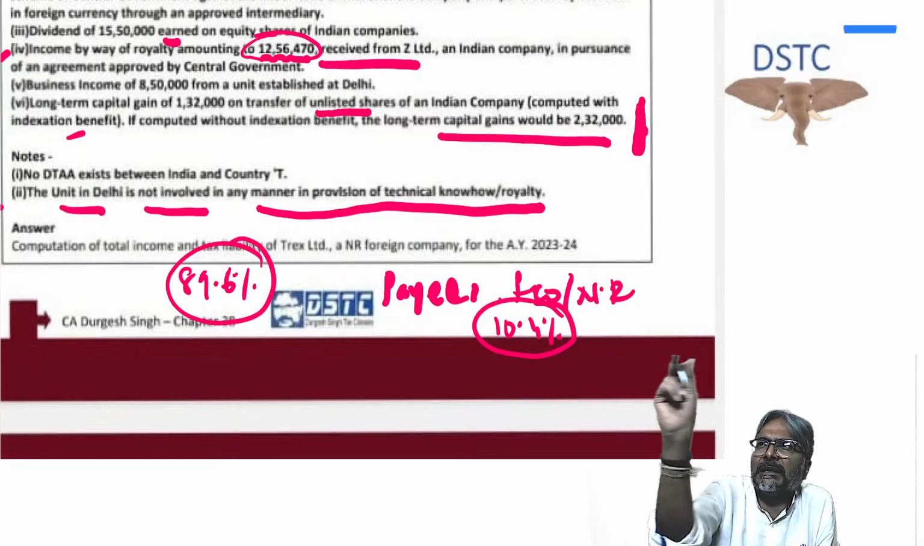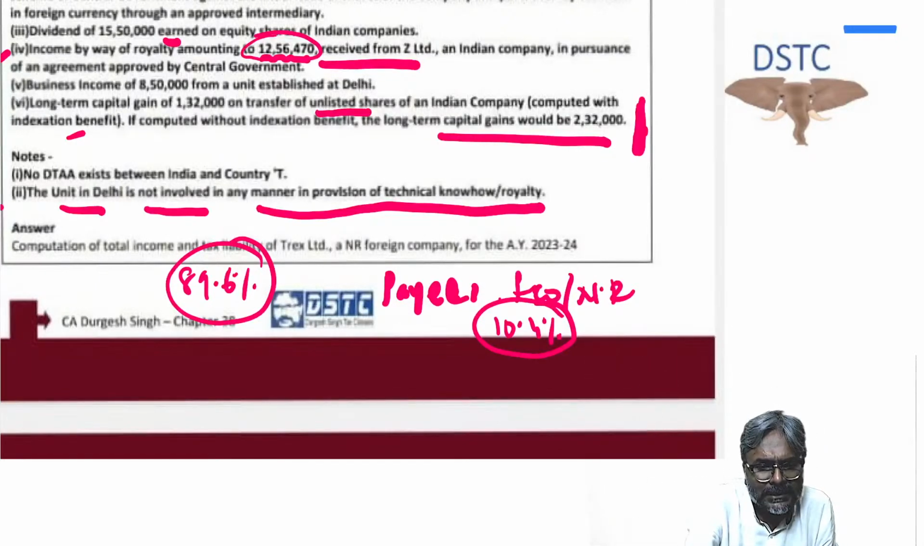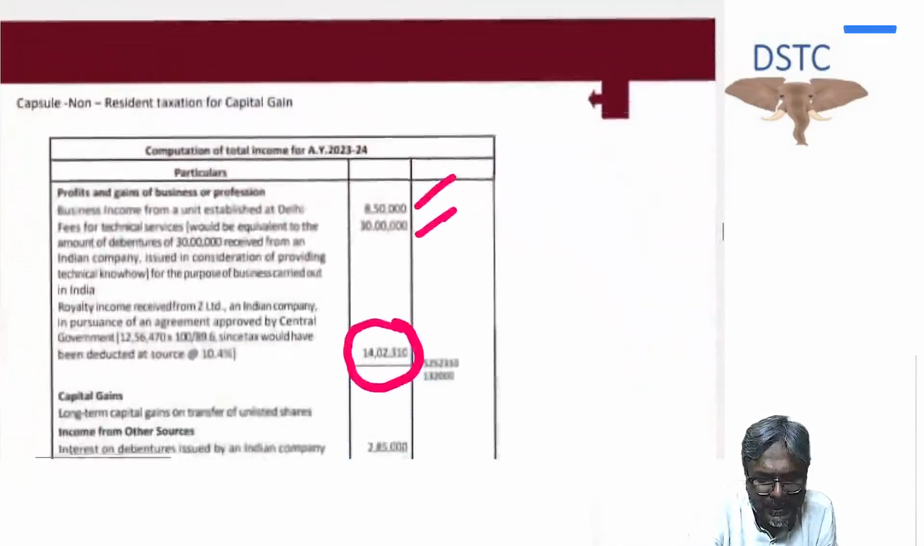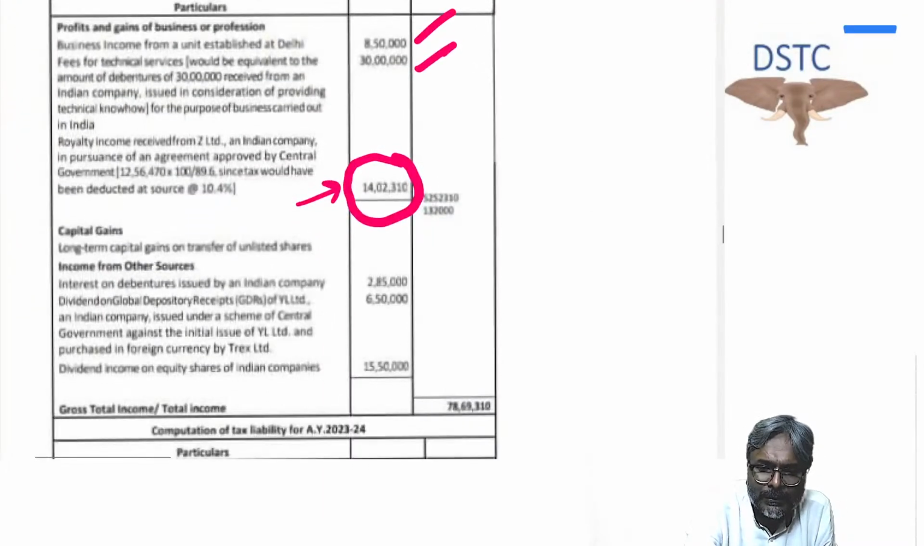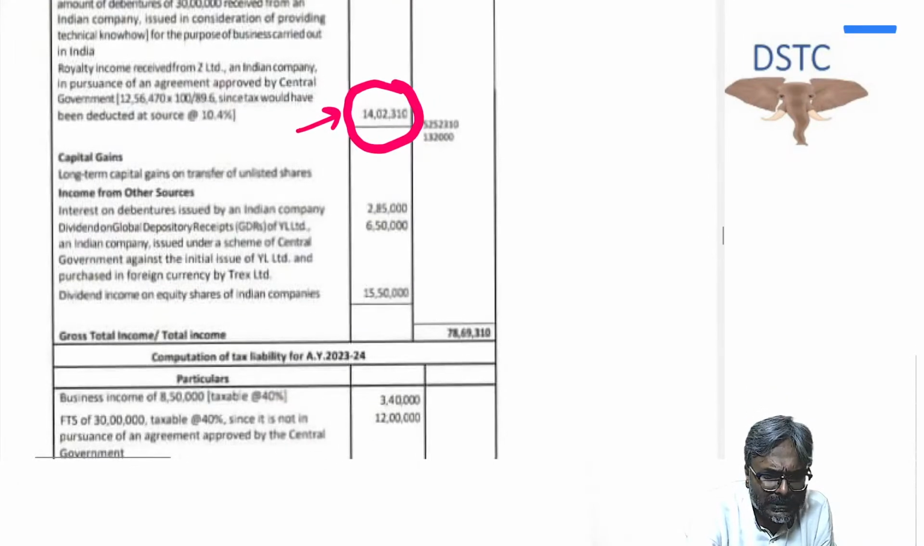Because in the total income we have to show 100%. So how much is 100%? Do the cross multiplication and your 100% happens to be 14,02,310. 14,02,310 is your 100% of the amount. Okay, that is what it is. I hope that all of you are clear with this one. And the rest of it, students, is the same.